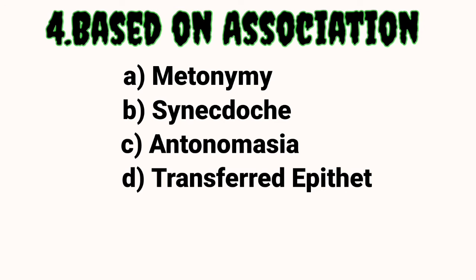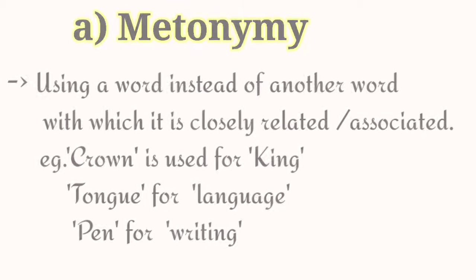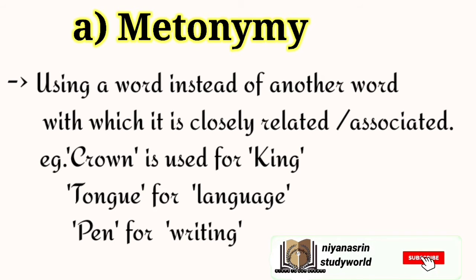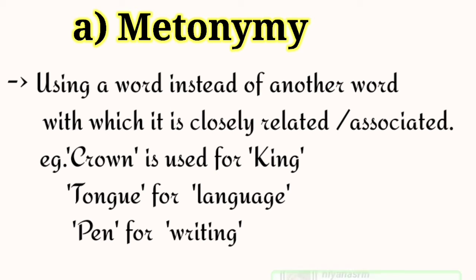Fourth classification is based on association. Based on association, figures of speech are divided into metonymy, synecdoche, antonomasia, transferred epithet. Metonymy. It is using a word instead of another word with which it is closely related or associated. For example, crown is used instead of the word king, tongue is used instead of the word language, pen for writing. Pen is mightier than the sword.